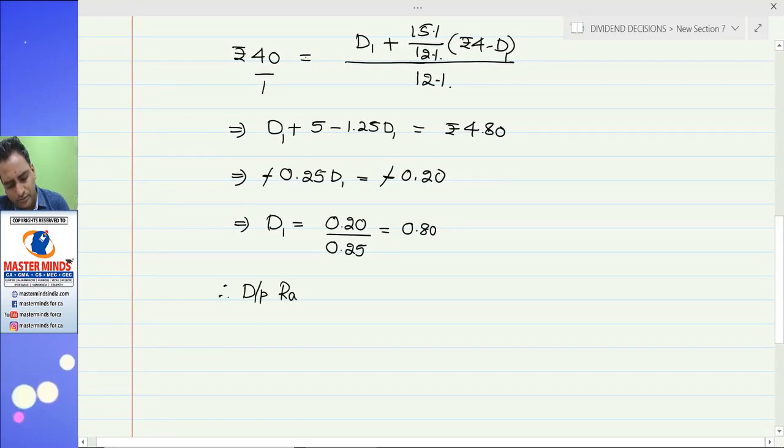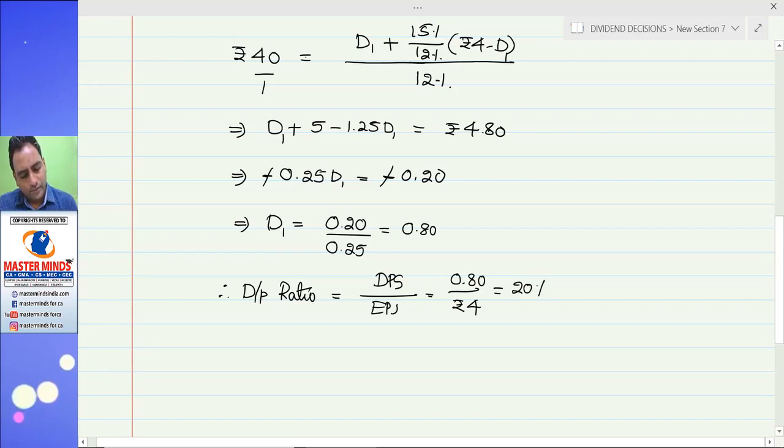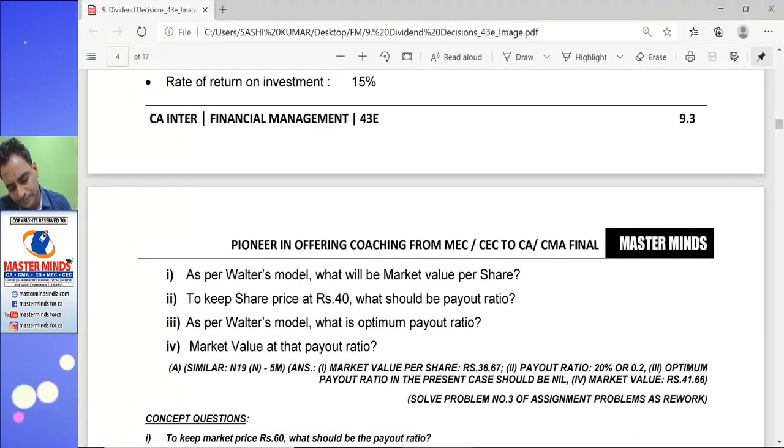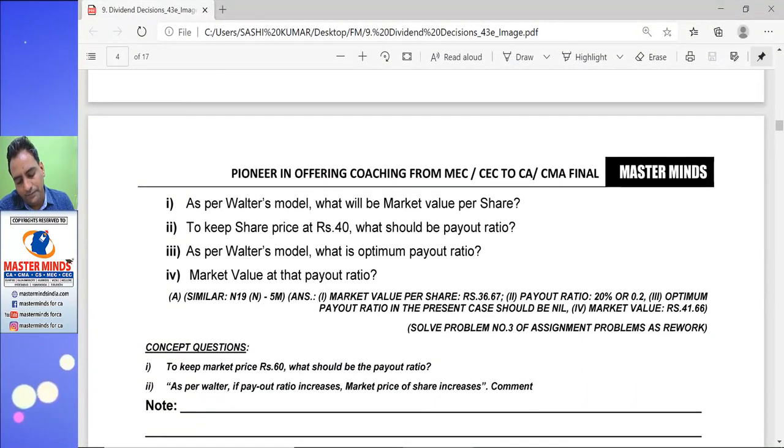Dividend payout ratio is equal to dividend per share by EPS. Currently you are earning 4 rupees. Out of 4, you must pay 80 paisa. That is 0.2 or 20%. So if you keep the dividend payout ratio at 20%, your share value would be maintained at 40 rupees in the market. This is part 2. Part 3. As per Walter's model, what is the optimal payout ratio?